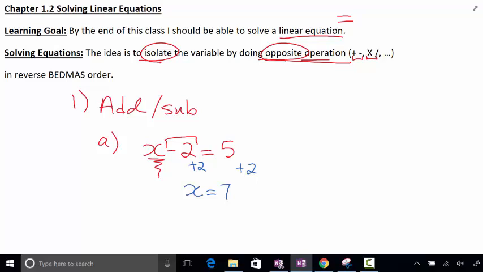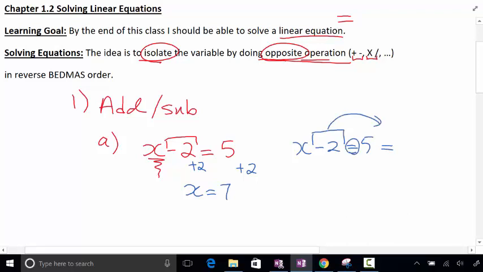All right, remember that? Review? Remember I showed you the other way, x minus 2 equals 5. What we're going to do is take the negative 2 to the other side. Remember, when it jumps the equal sign, it changes to the opposite operation. The opposite operation is plus. So x equals what? 5 plus 2. So x equals 7. Same thing. You got it?